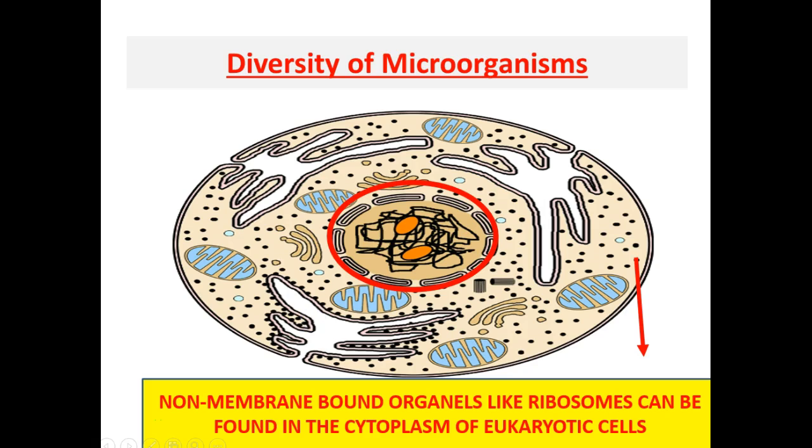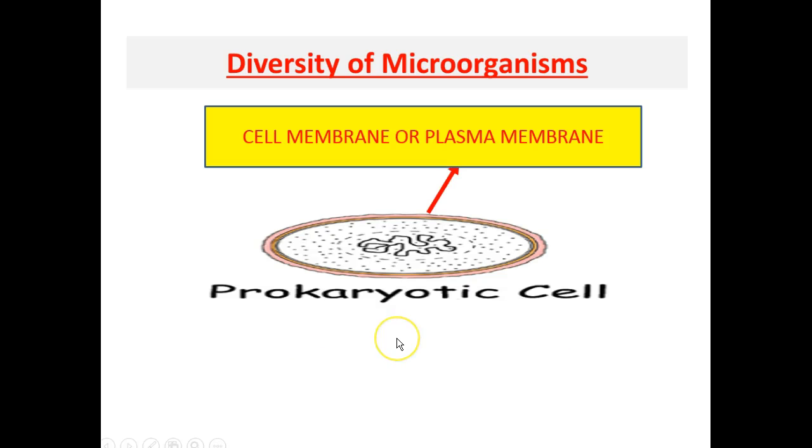Also found within the cytoplasm of eukaryotic cells are non-membrane-bound organelles like ribosomes.